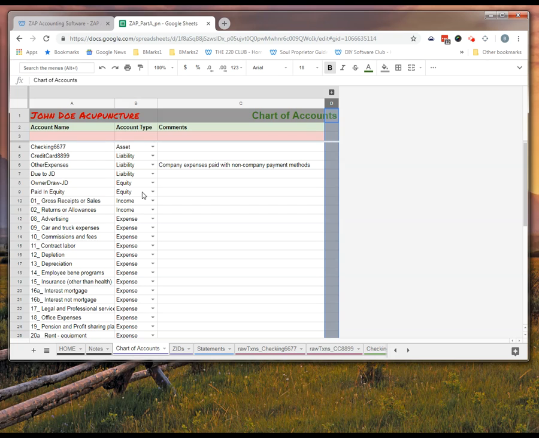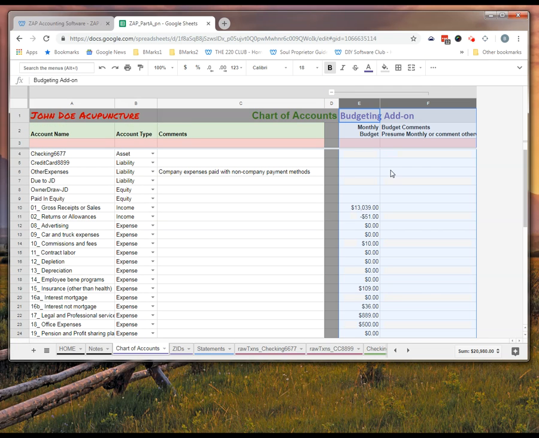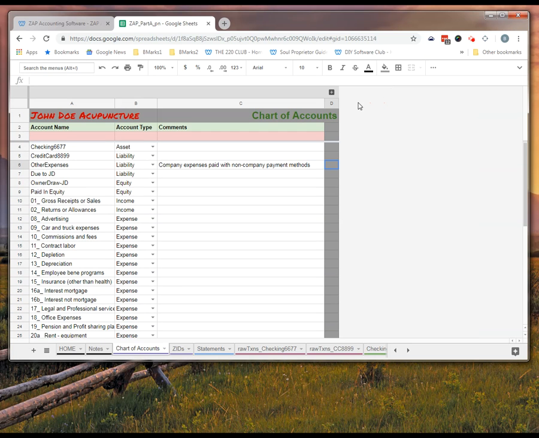Next tab is the chart of accounts. This chart of accounts is a list of asset, liability, equity, income, and expense accounts, and there are no limitations on it. You make up the account names, you make up the account types. That's it. It has an additional section here. It's an add-on for budgeting. There's some budgeting functionality built in, which we won't go into at all here.